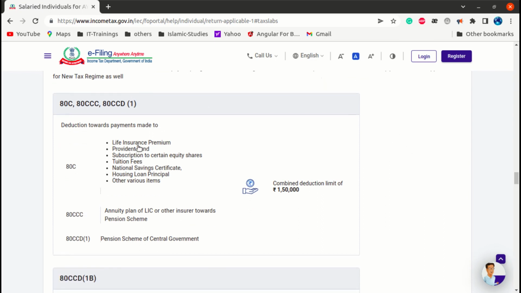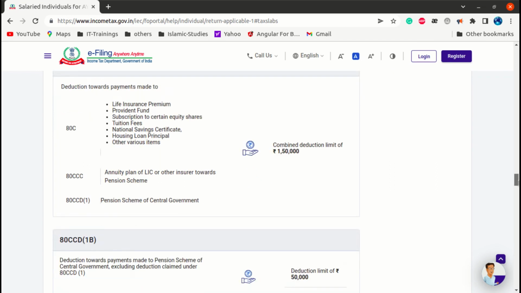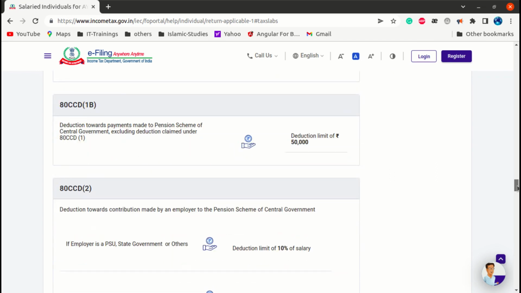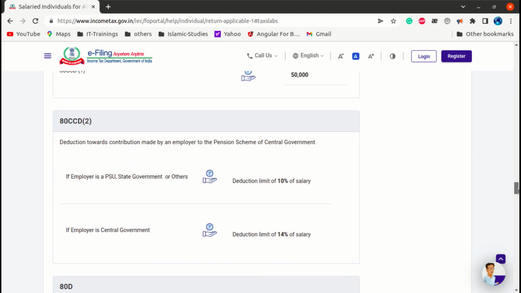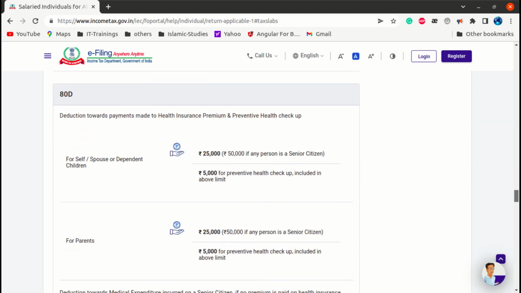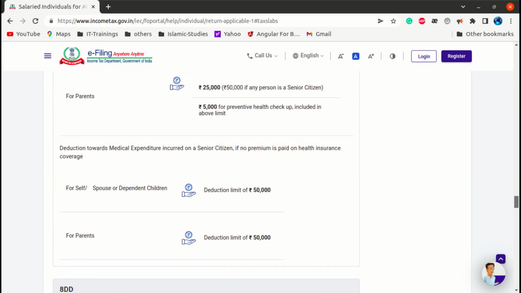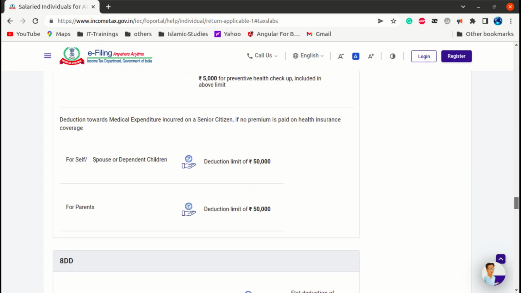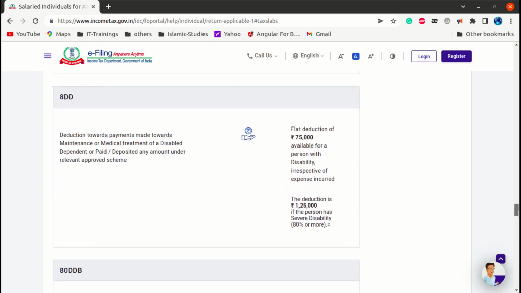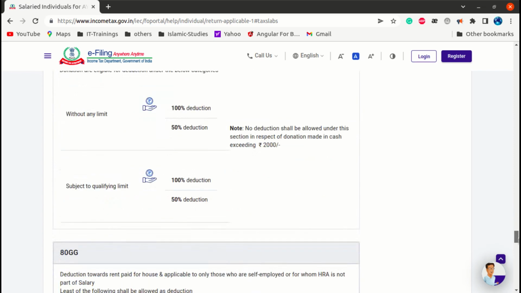So let's see what options there are. For example, if you have life insurance premium, tuition fees of your children, or a housing loan, etc., you can showcase these as proof and get your tax reduced. But this option is not available for the new tax regime. So this is a slight difference here. You can see all the options, what are the things you can avail here. You have a lot of categories which are applicable only for the old or existing tax regime, not applicable for the new tax regime. So this is the only difference.